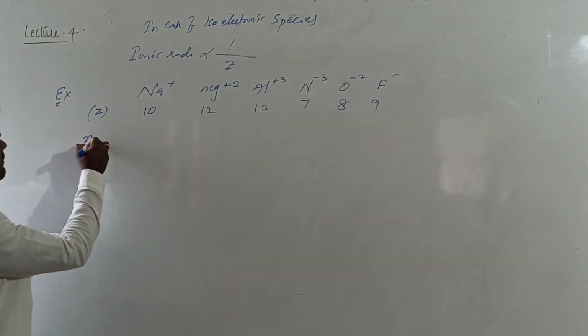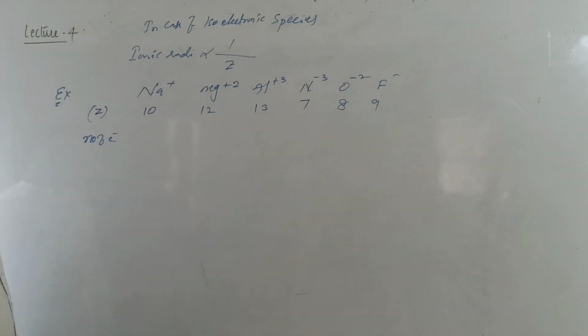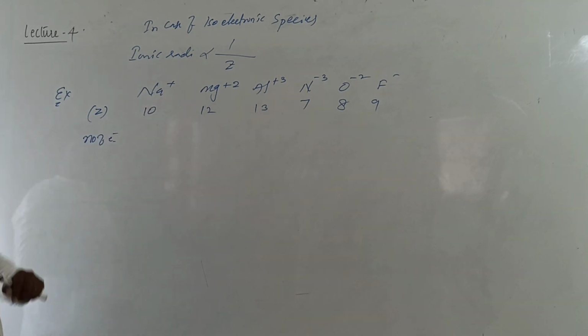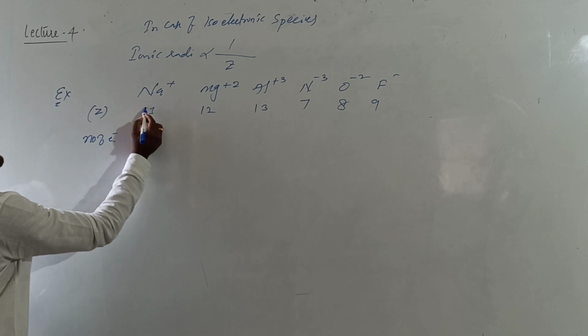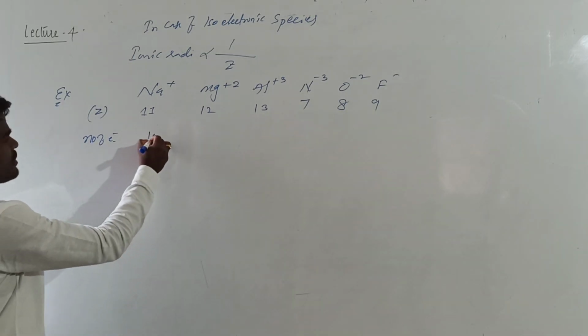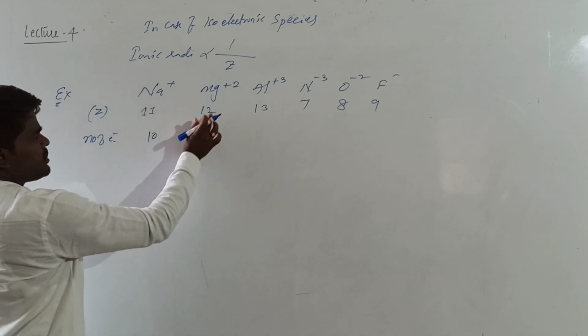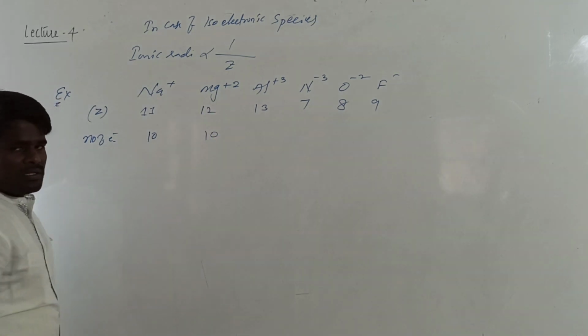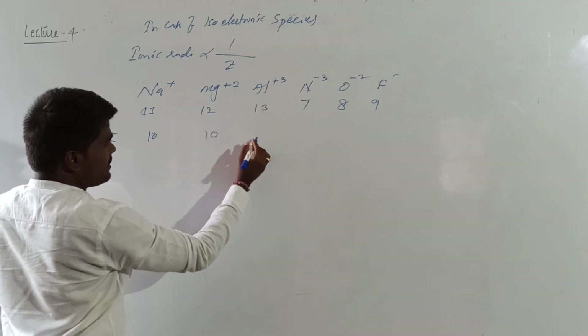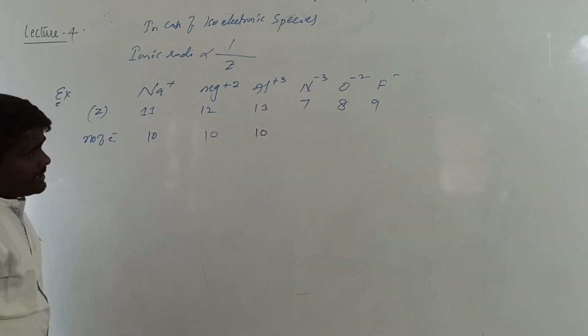If you count the number of electrons in all of these, a neutral sodium atom will have 11 electrons. Plus 1 means 1 electron is lost, so the number of electrons will become 10. Magnesium has lost 2 electrons, so 12 minus 2 becomes 10. Aluminium has lost 3, so the number of electrons remaining will be 10.